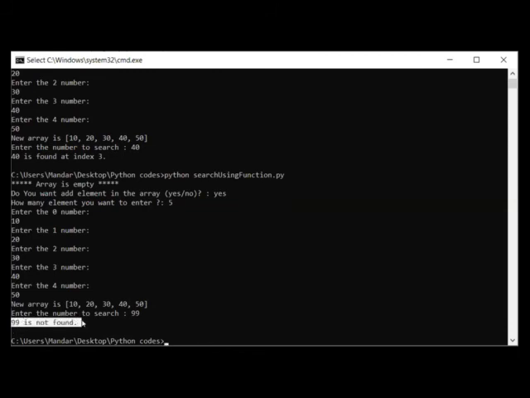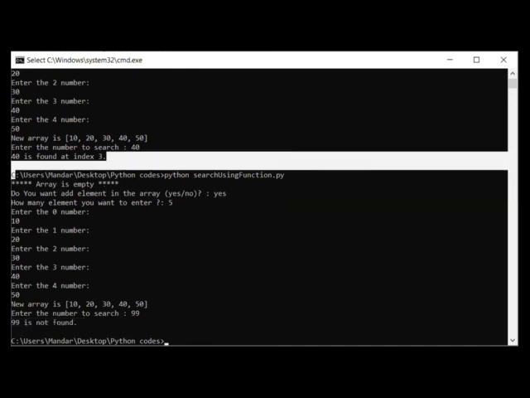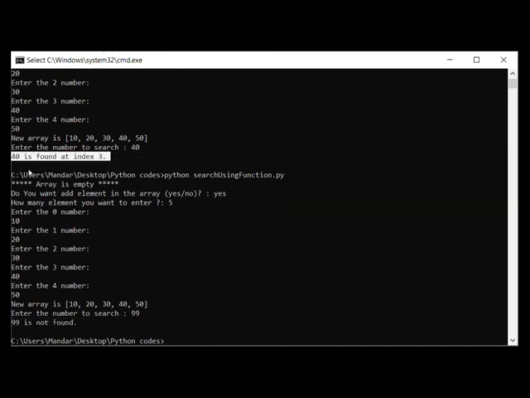Now there is no need to write an index here, because we have not received any index. Right. So that is why it is only printing this key value. So 99 is not found. This is because we have supplied only one argument to our format function. So 99 is not found, and in the uppercase it is showing the key as well as the index value. Okay, so this is the output.